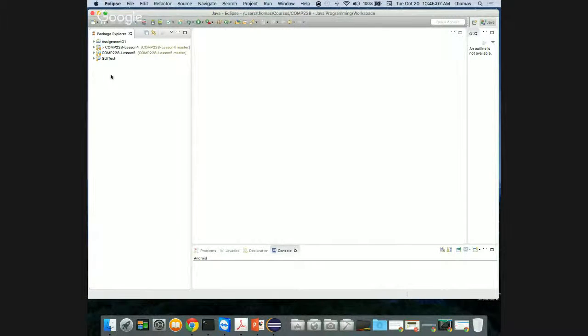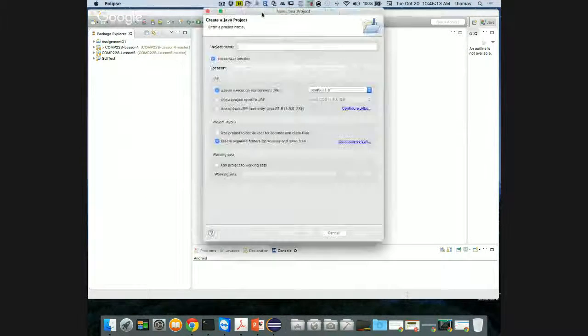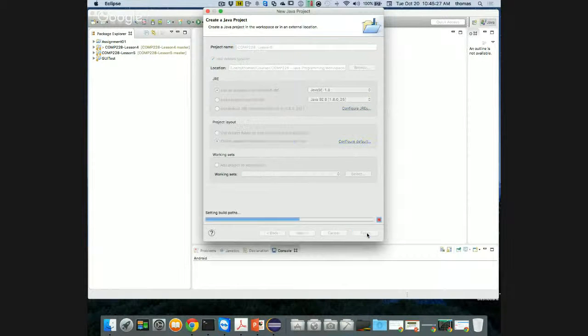So let us create a new project. Let's do that together. We go to File, New, Java Project, and we're going to call this with the same pattern: COMP228 lesson 6. We're going to use these files as we move forward for UI. Okay, so let's click Finish.